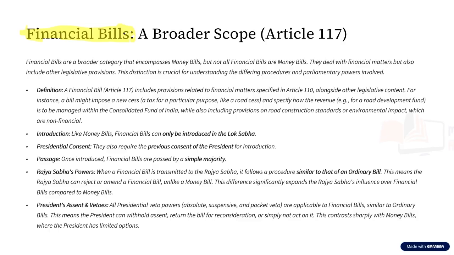But for now, we will be dealing with the financial bill that is found in the Indian Constitution in Article 117. Now, what is this financial bill? It is a broader category that encompasses money bill. That is, if you consider a Venn diagram, this is a money bill, and this is a financial bill. All money bills are financial bills, but not all financial bills are going to be money bills.